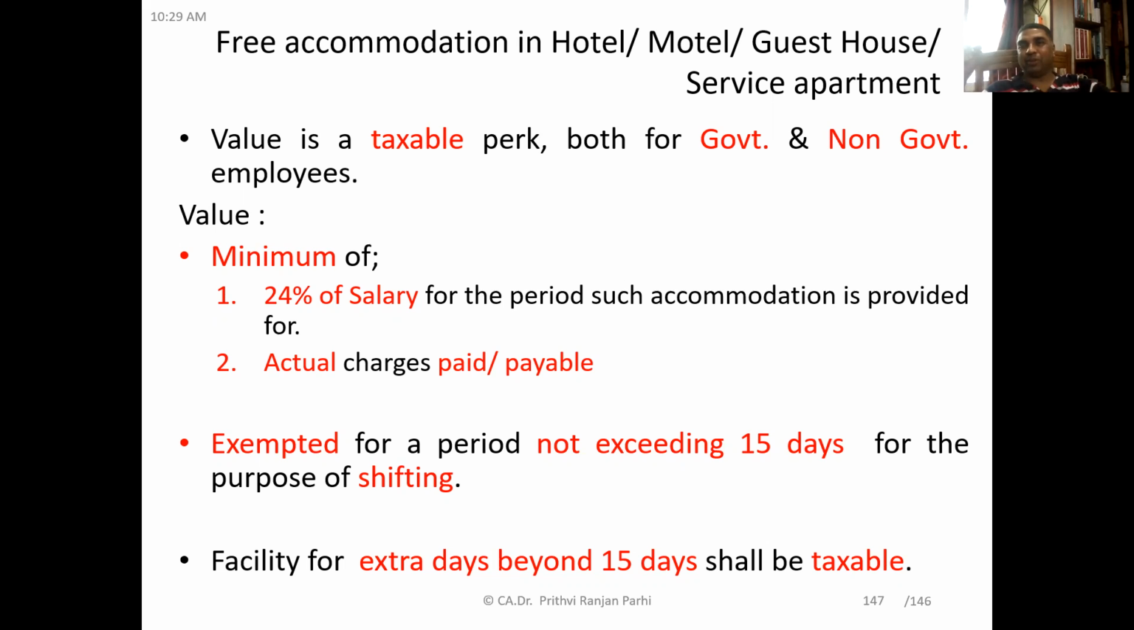Let us say the employee has stayed for 20 days. Then up to 15 days it is exempt, but for the remaining 5 days it will be taxable. Not the entire 20 days. Please appreciate that taxable will be only the remaining 5 days, those extra days.